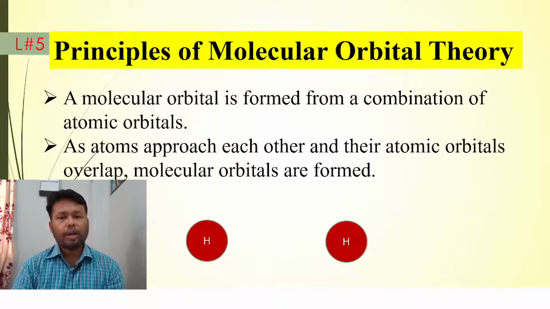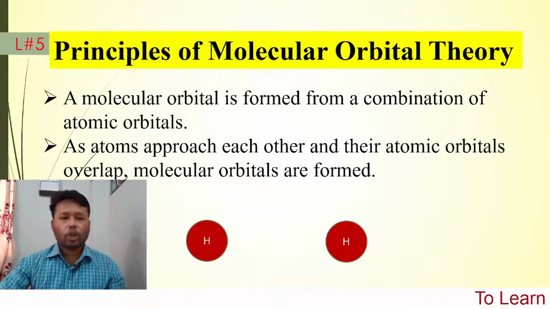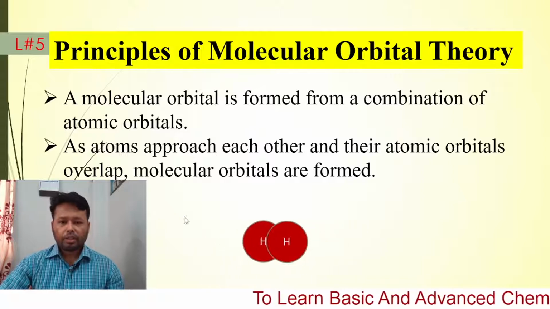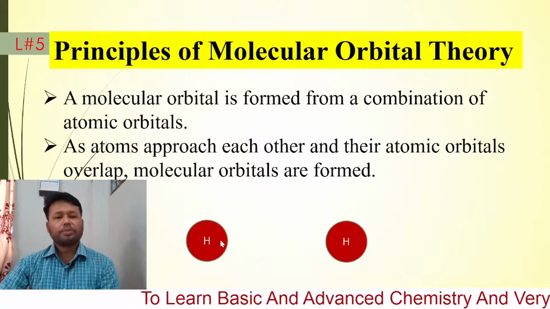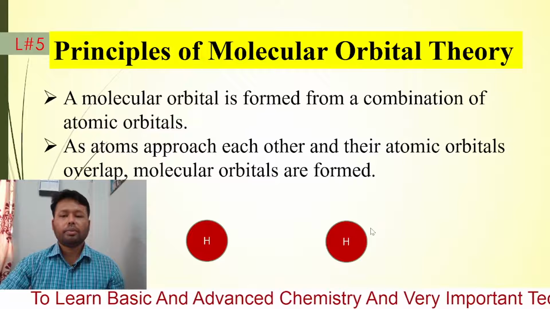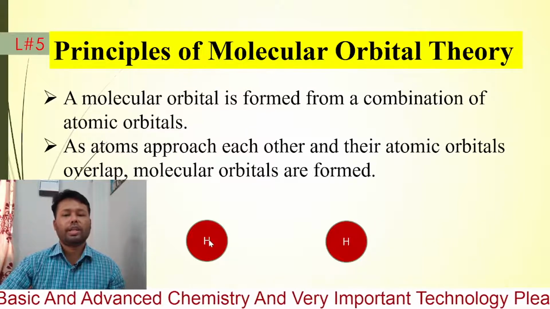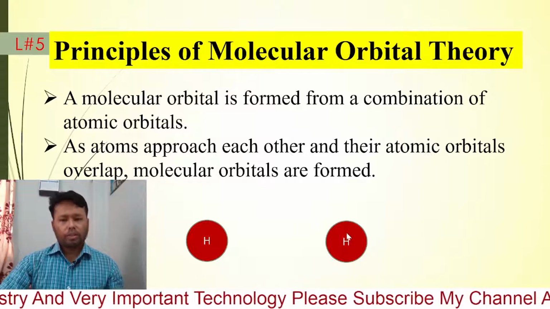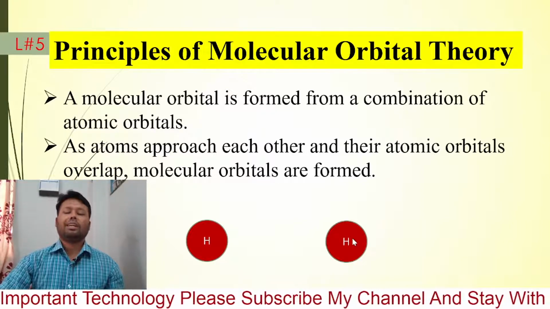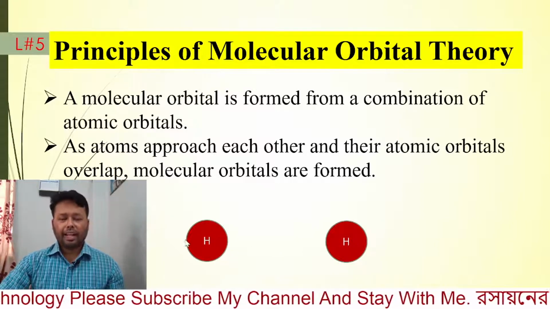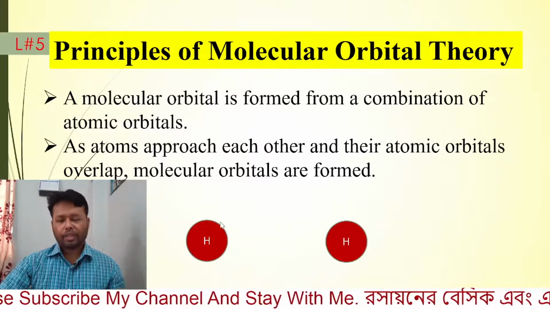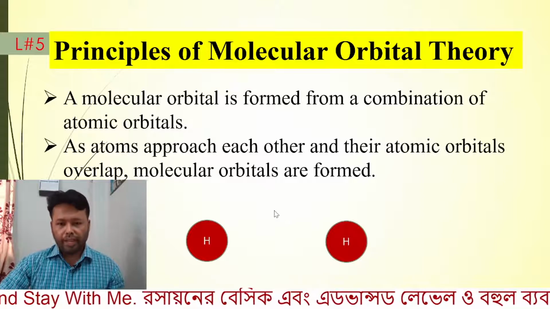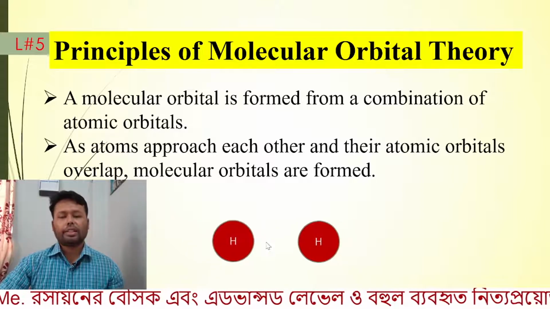So as atoms approach each other and their atomic orbitals overlap, molecular orbitals are formed. See here, these two hydrogen atoms, this one hydrogen atom, another hydrogen atom. This hydrogen has a 1s1 electron for this atom. So when these atoms are coming close together, their atomic orbitals will be overlapped to make the new molecular orbital, like this way.